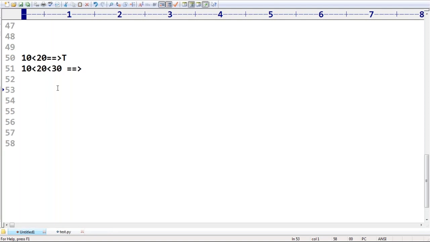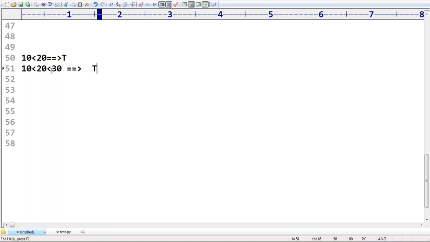In the chaining of relational operators, how is the comparison going to happen? Very simple. If all conditions are satisfied, then the result is true. If at least one condition is not satisfied, then the result is false.